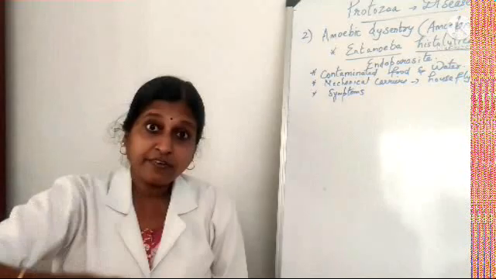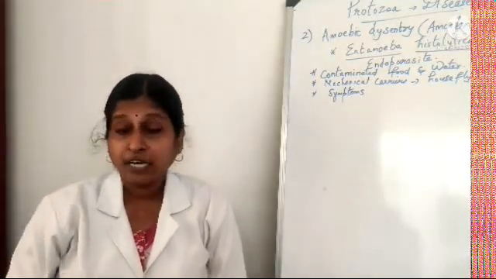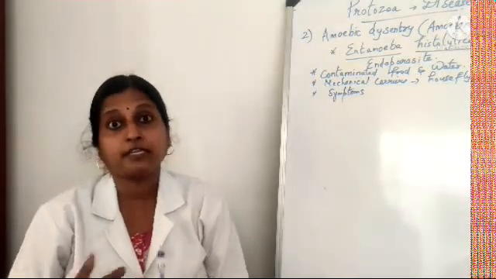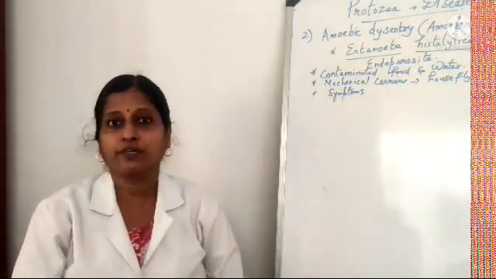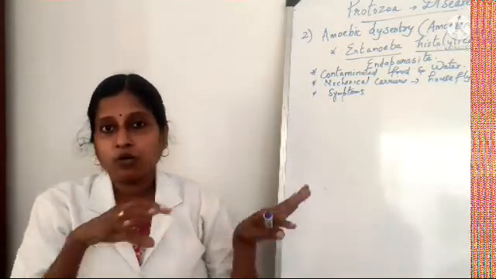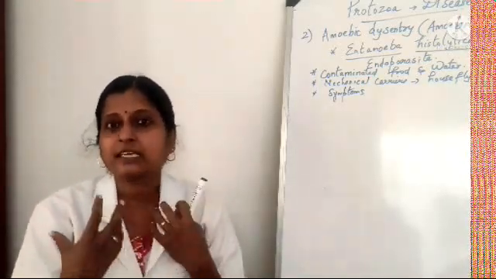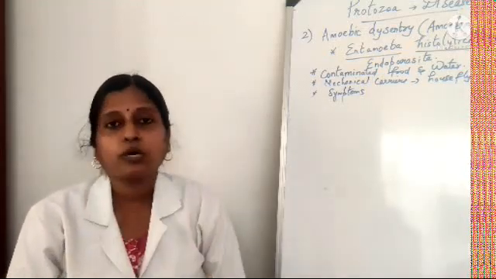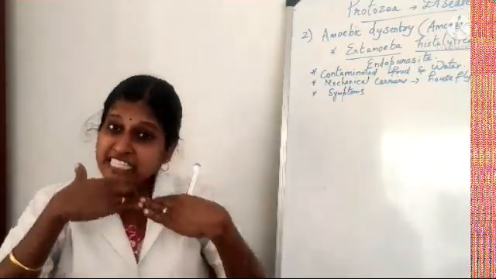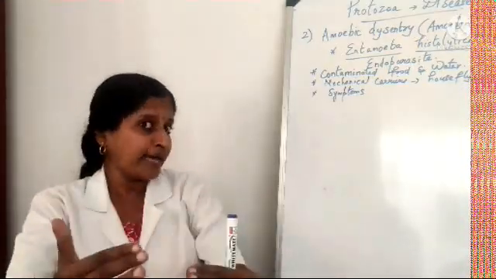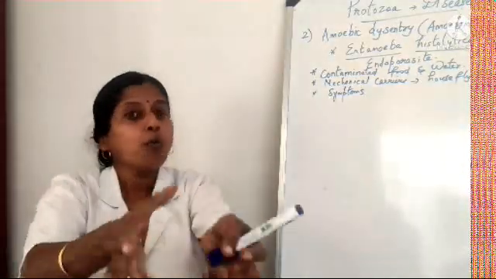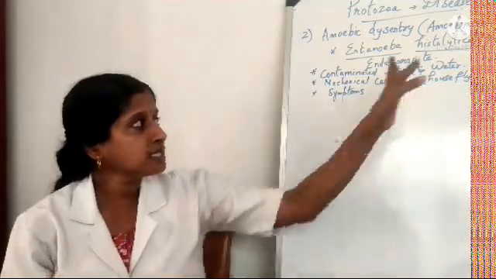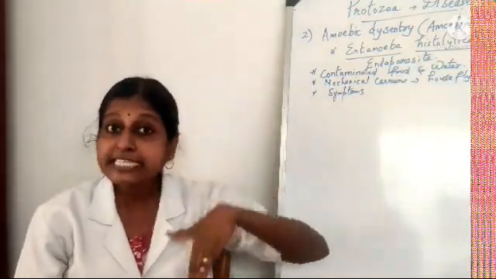Endo means they are living inside the body, like tapeworm, roundworm, this Entamoeba histolytica, the amoebiasis causing organism. They are living inside the body of the living organism, in the intestine or in the digestive tract. Then what are they doing? They are sucking the nutrition from us. So that we call endoparasite, those who live inside the body of the host. Ectoparasite, those who live outside the body. Both are taking nourishment from us and harming us. So endoparasites are living inside our body.